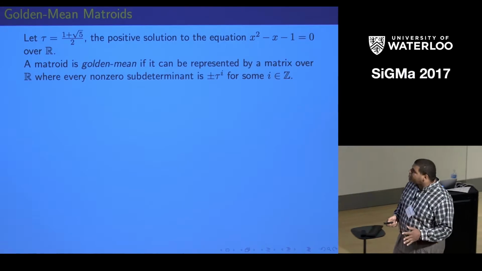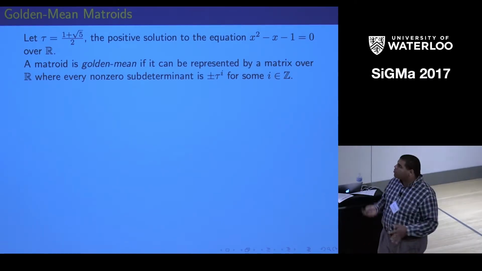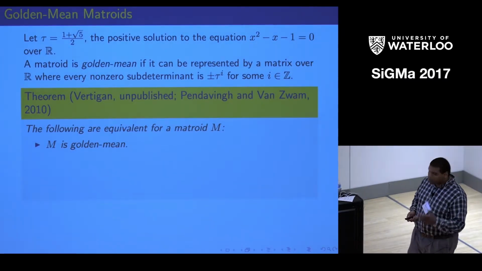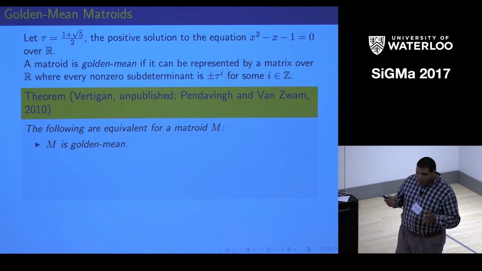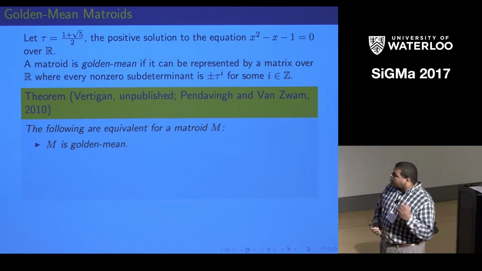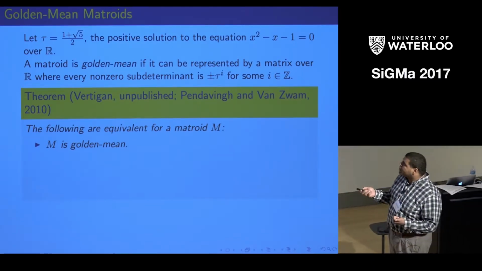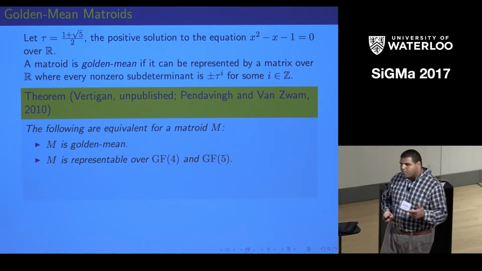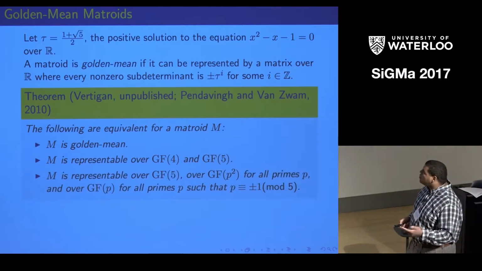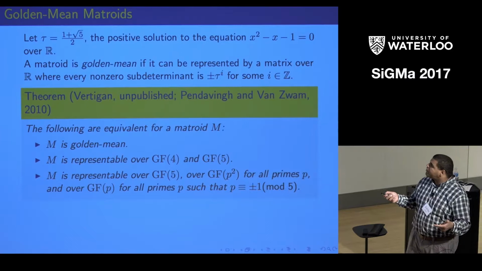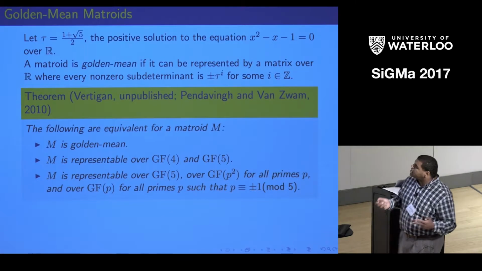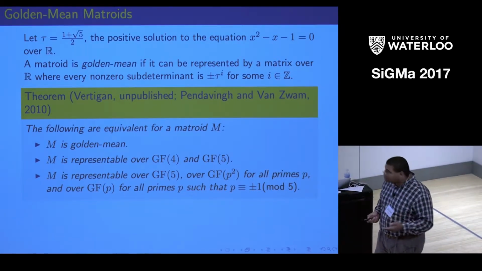And there is a really nice characterization of the class of golden mean matroids, due originally to Dirk Vertigan, with a proof later on by Rudi Pendavingh and Stefan von Zwam, that the following three conditions are equivalent for a matroid. First of all, M is golden mean. Equivalent to that is that M is representable over GF(4) and GF(5). And then finally, M is representable over GF(5), over all your square fields, so GF(p squared) for all primes p, and for GF(p) for all primes p such that p is congruent to plus or minus 1 modulo 5.